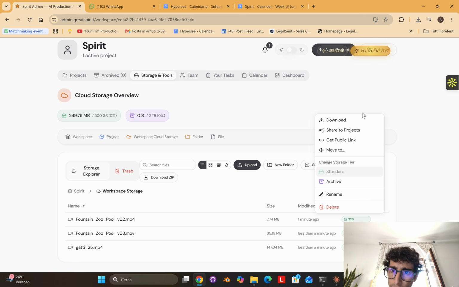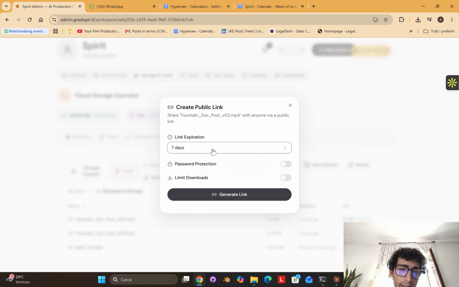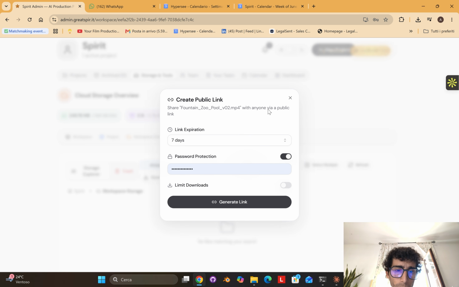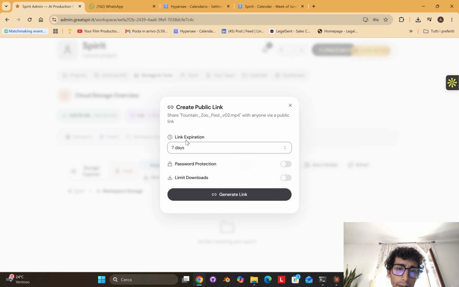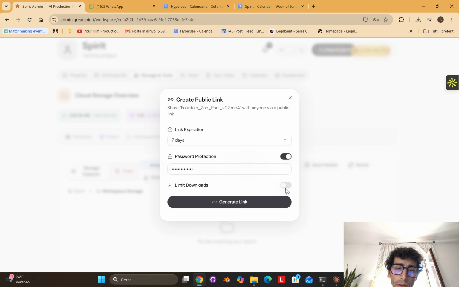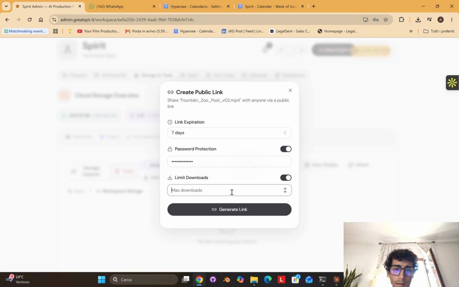We can of course download them, we can share them to other projects, we can get a public link, we can move them. The public link is the same as Dropbox or WeTransfer, Google Meet or wherever. We also have the option to make it expire after a certain number of days, or to put a password protection, or also a limit on the download. We can set the file download to 5, limiting the download.